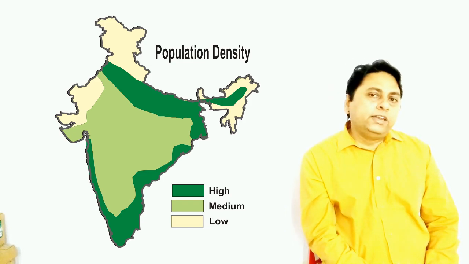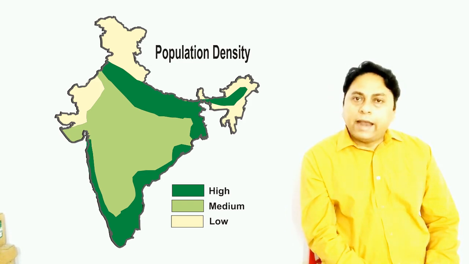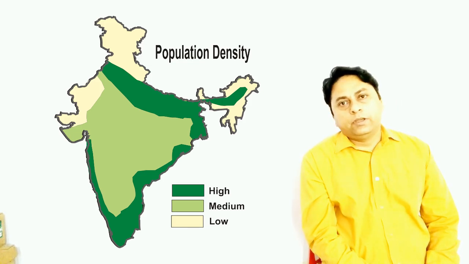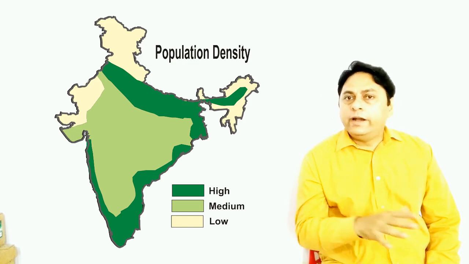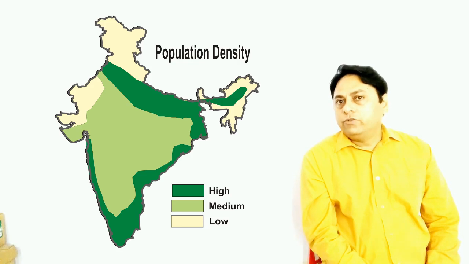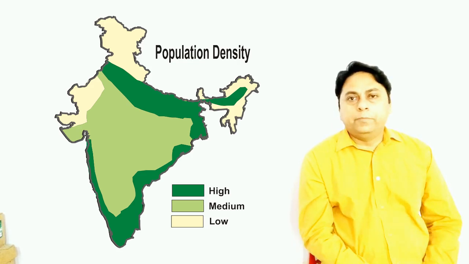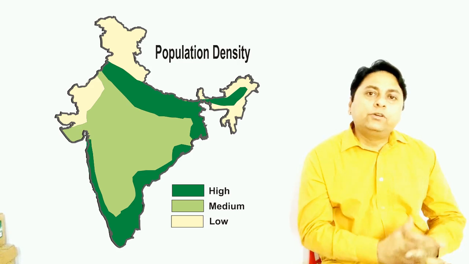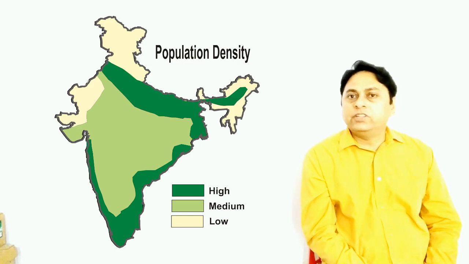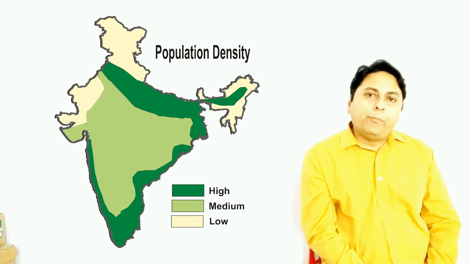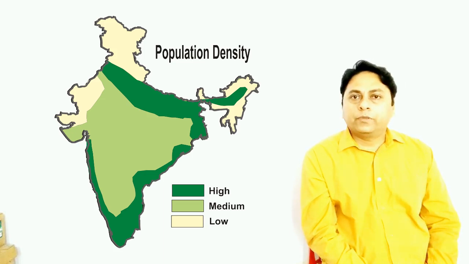There is lack of agricultural land. Climate is also harsh. Because of undulating landform, it's very difficult to set up industries and it's very difficult to make transport and communication there, and that's why population density is low.